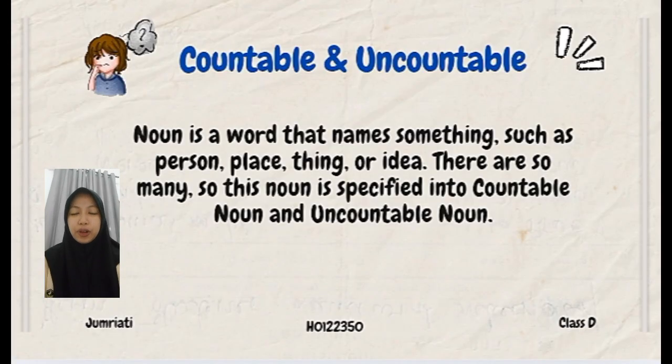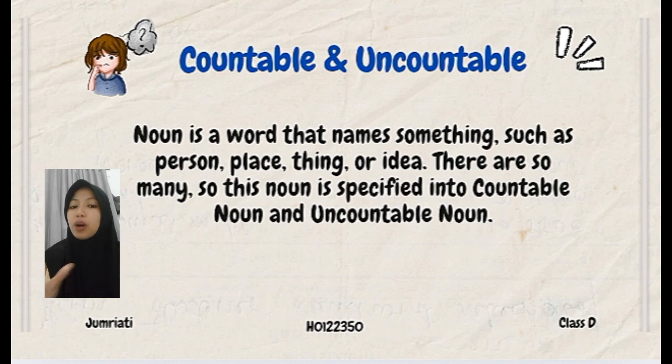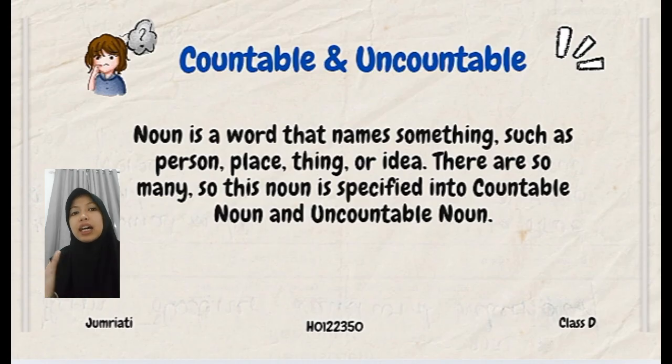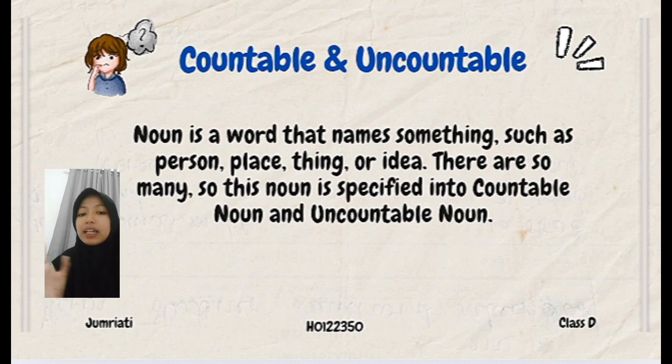So here we go. As you have seen on the last video, do you already know what a noun is? A noun is a word that names something, such as a person, place, thing, or idea. This includes all objects, both real and also abstract. For example, the sky, clouds, rain, and many more. There are so many, so this noun is specified again based on the thing that can be counted and cannot be counted. Or in English, we say countable noun and uncountable noun.